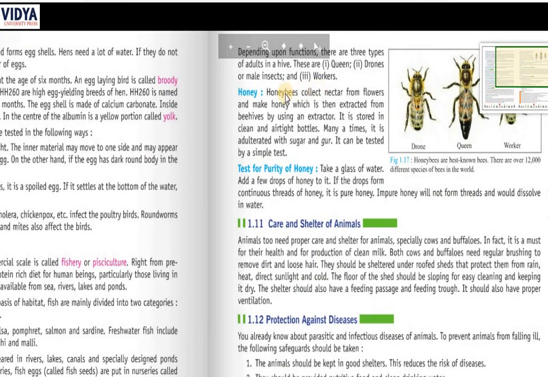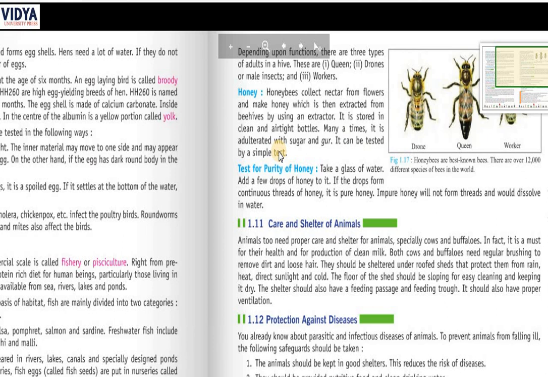Now let's see what honey is. Honeybees collect nectar from flowers and make honey, which is then extracted from beehives by using an extractor. It is stored in clean, airtight bottles. Many times it is adulterated with sugar or jaggery. It can be tested by a simple test.